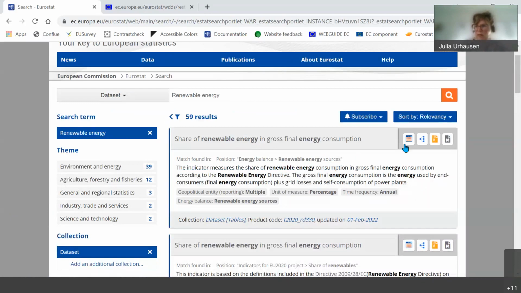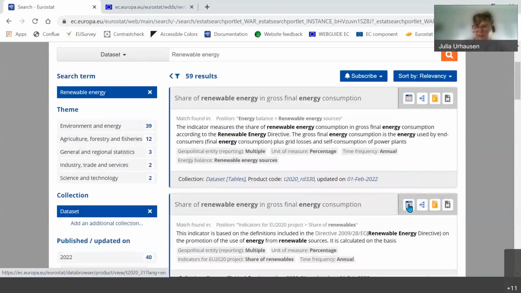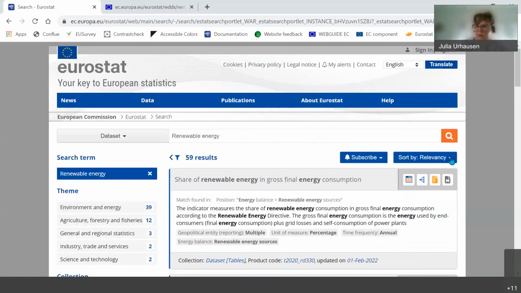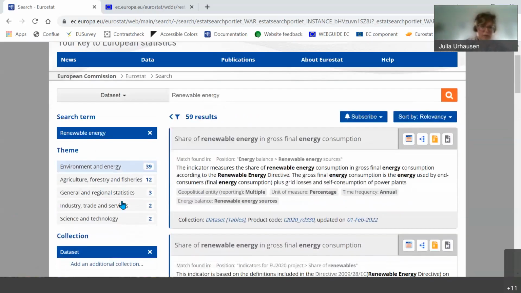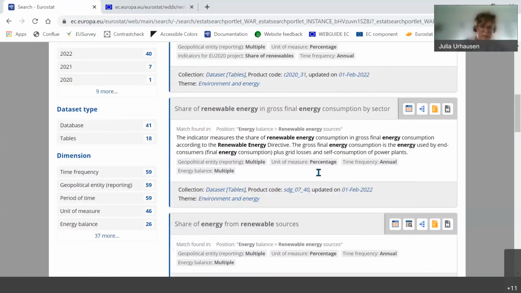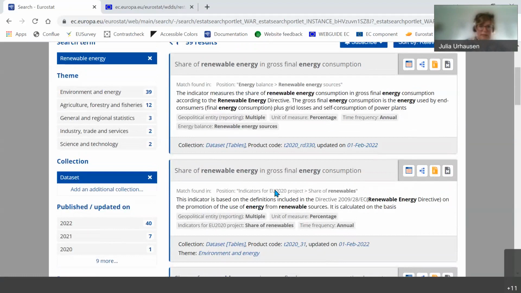And you see here, I can directly access the data sets from here. You can sort them. In this case, it's sorted by relevancy or publication dates, which means the update date. And you can further sort it or drill down by topics. So I think the search facility could also help you to identify the data sets you need.